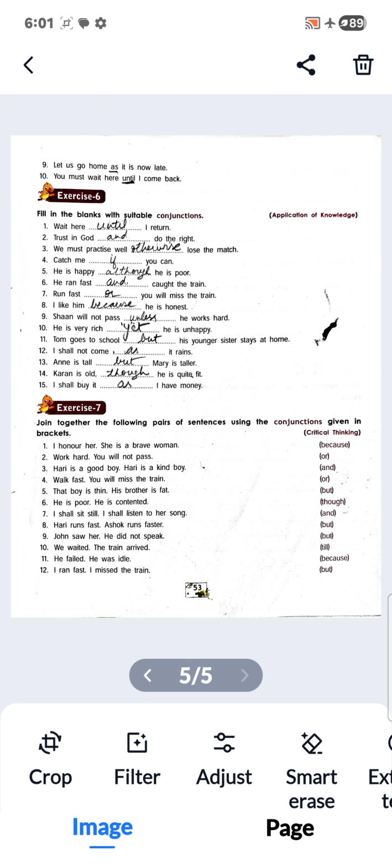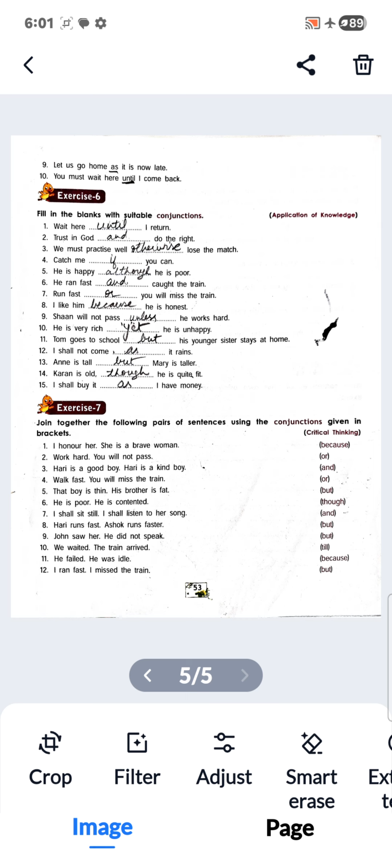I like him because he is honest. Shan will not pass unless he works hard. He is very rich, yet he is unhappy. Tom goes to school, but his younger sister stays at home. I shall not come as it rains. Annie is tall, but Mary is taller. Karan is old, though he is quite fit. I shall buy it as I have money.